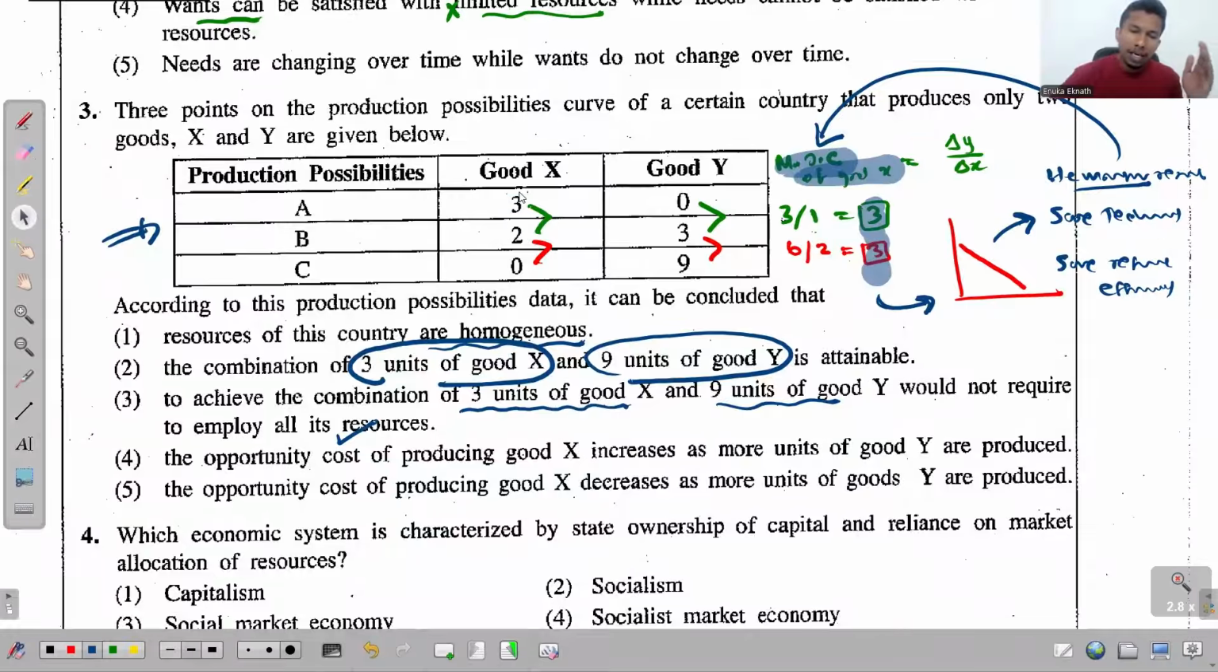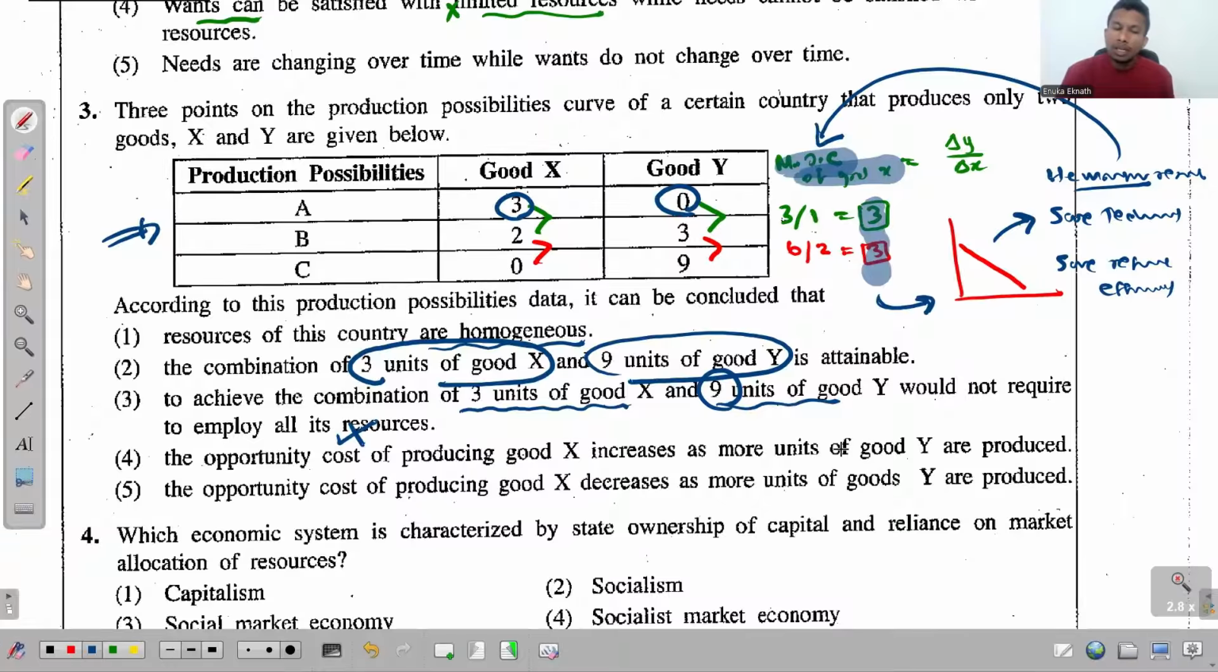Then the table says that when they are producing 3 units of good X, they cannot produce a single unit of good Y. We can't say that they can produce 9 units of good Y by employing or unemploying. None of these stories are valid.